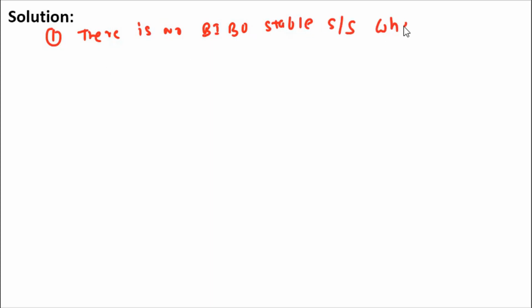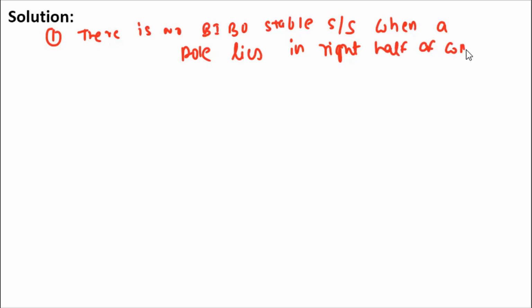Now, coming to the solution, the first option says there is no BIBO stable, that is bounded input, bounded output stable, system when a pole lies in the right half of the complex plane. So this is the statement you have been given.